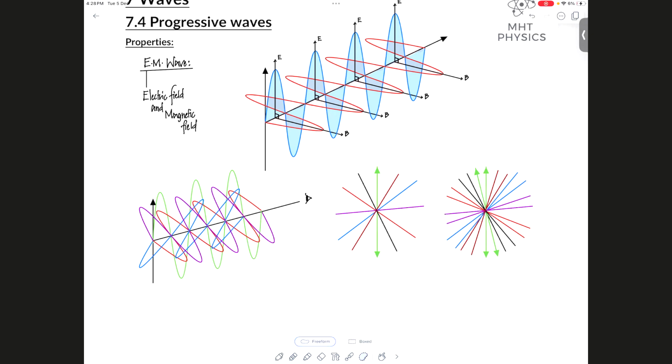Whenever we draw this diagram, we only draw the electric plane. I will repeat for you, this is a point of confusion. Whenever we draw this diagram, we only draw the electric plane. And with every electric plane, there must be a what plane as well? A magnetic plane, but we don't draw it. And the reason behind that is simple.